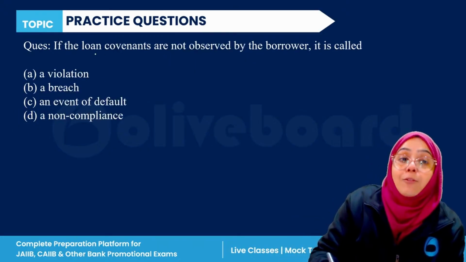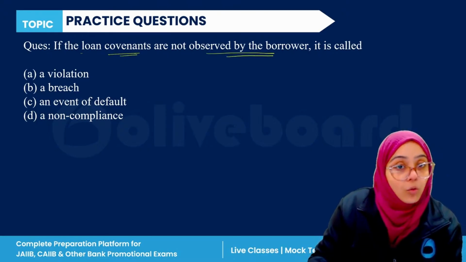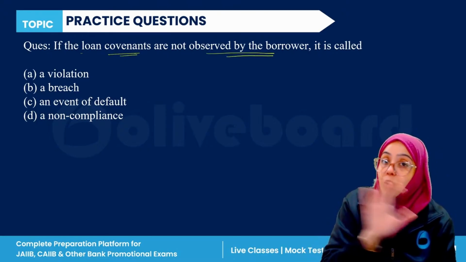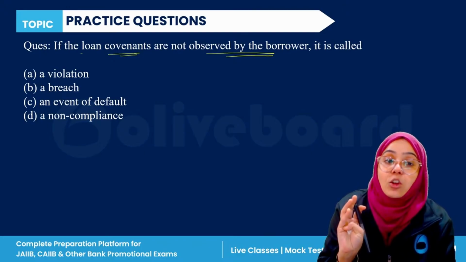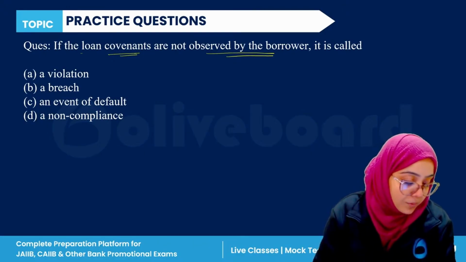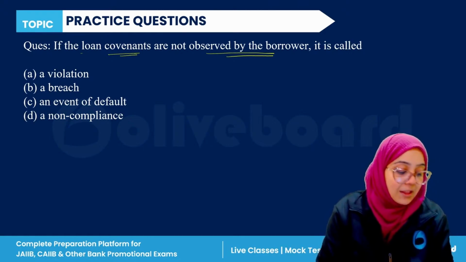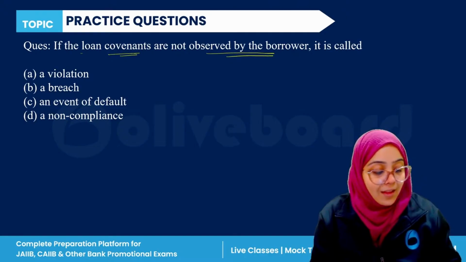Next question. If the loan covenants are not observed by the borrower, it is called as a violation, breach, event of default, or non-compliance. Everyone, please answer this question. Smriti, Krishna, Hema, Rigved, Anju. Everyone, please answer this question.